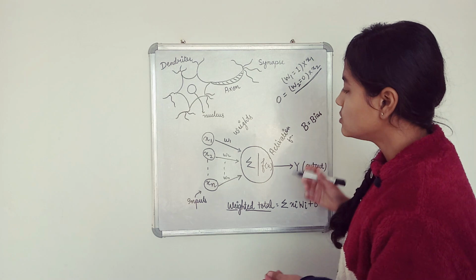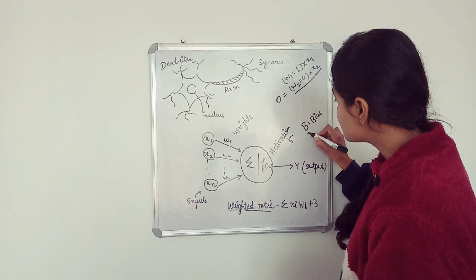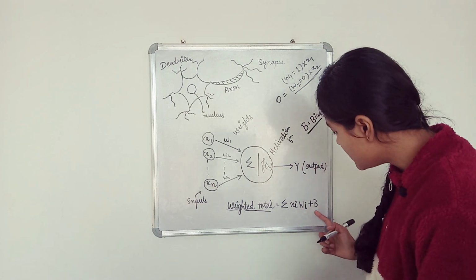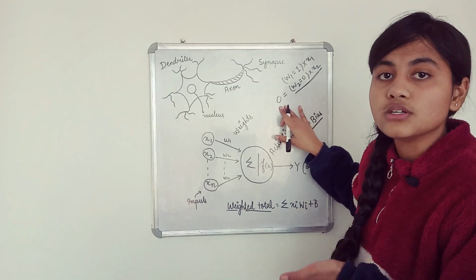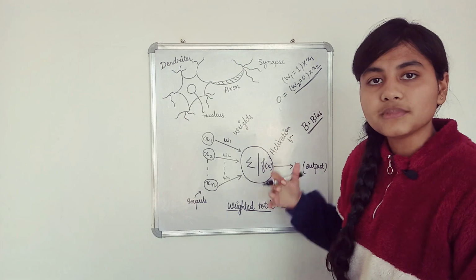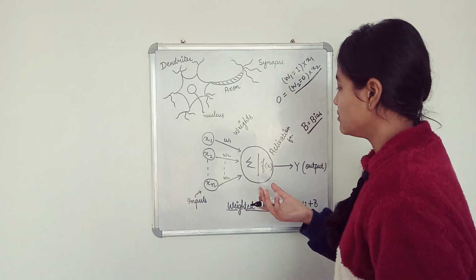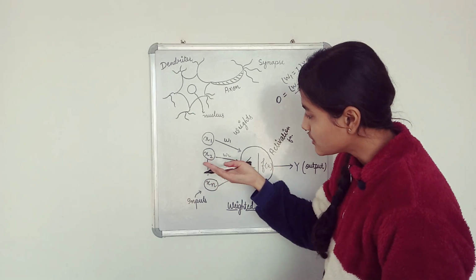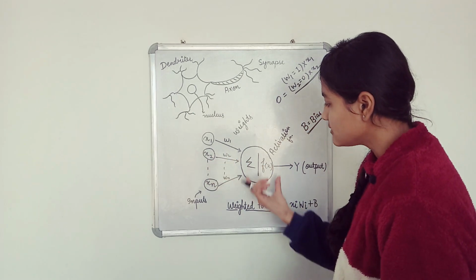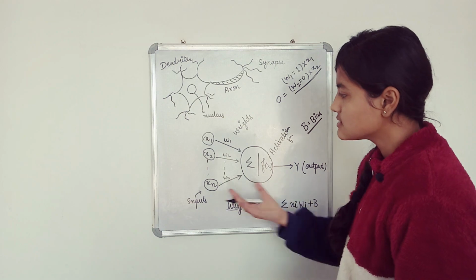So what we are going to do here is add this bias value, this b, so that we can convert this zero to a non-zero value, and that will ensure that this input value also contributes to the output of this whole neuron.